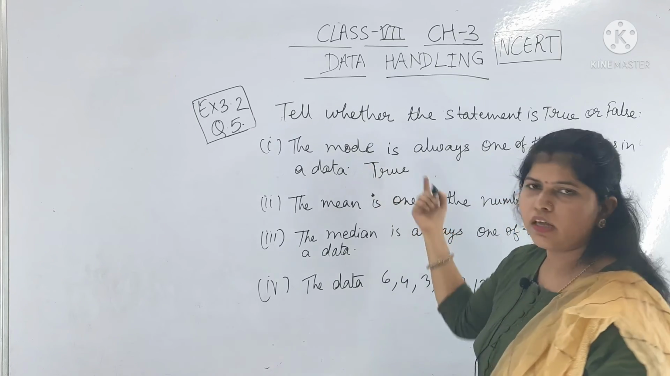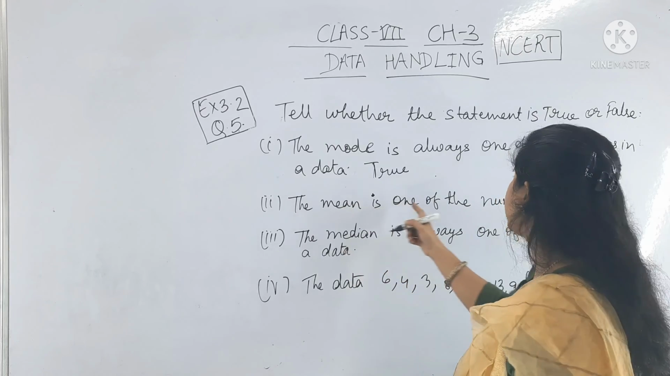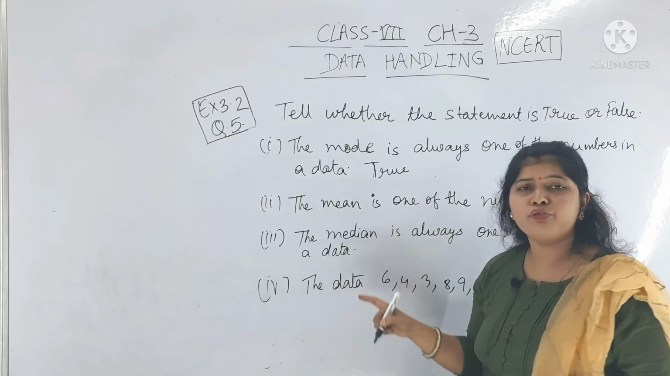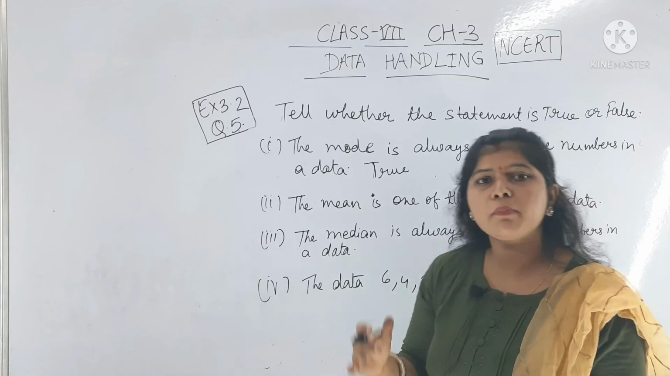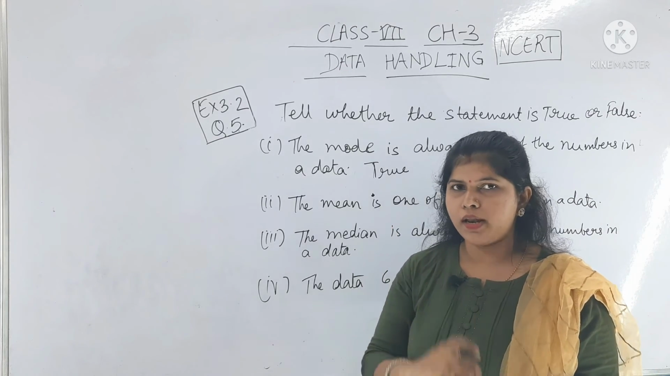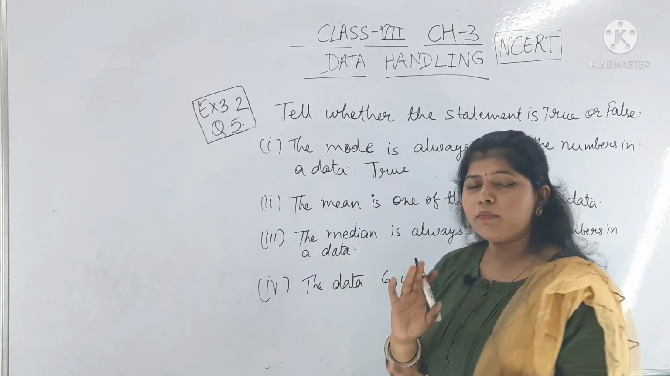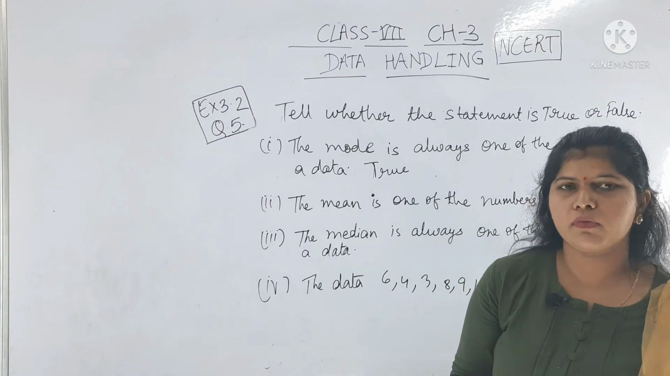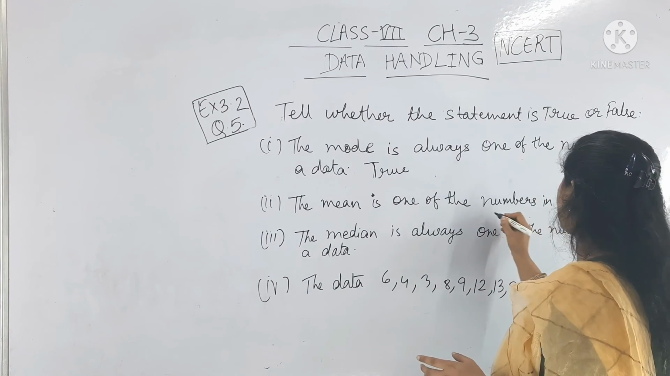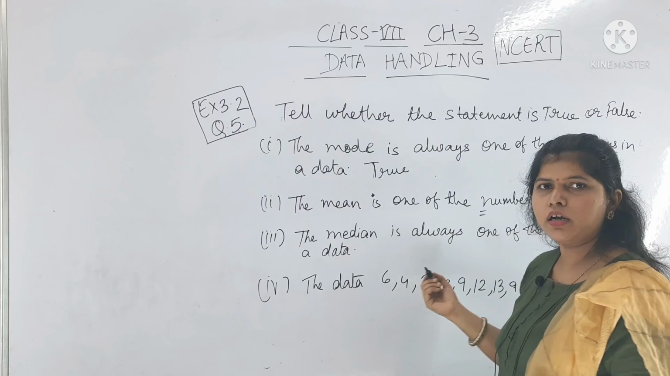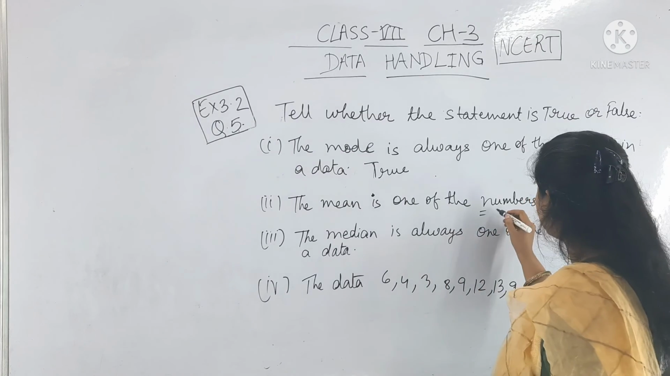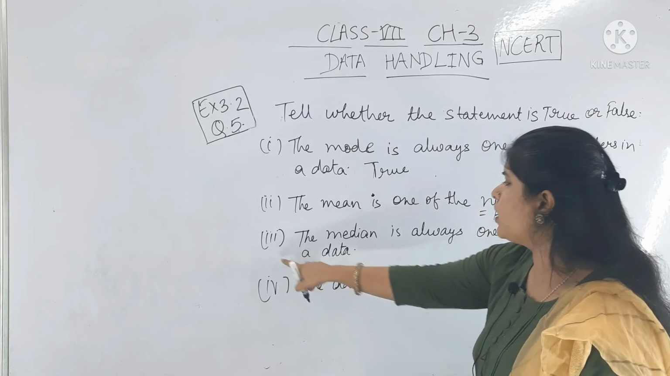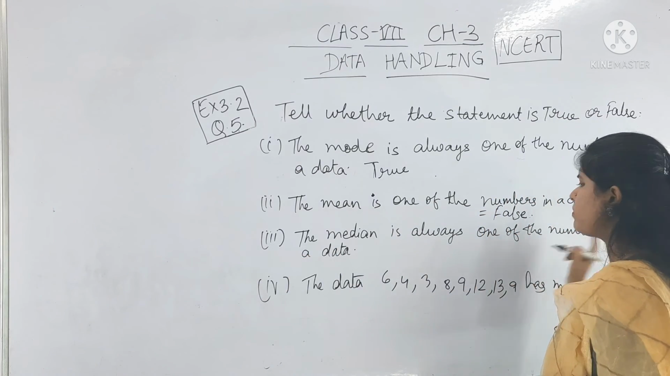We are getting it in the data only. The mean is one of the numbers in a data. It is false because we have to find the arithmetic mean, that is the sum of all observations upon the total number of observations. This is the formula for the arithmetic mean. So it is not necessarily in the data. It may or may not be in the data, so it is false.